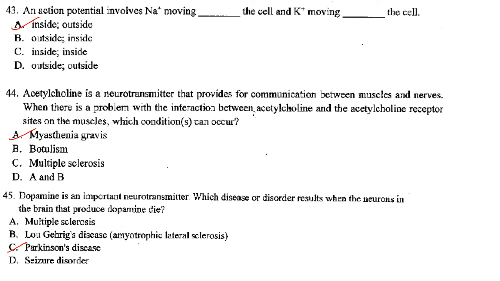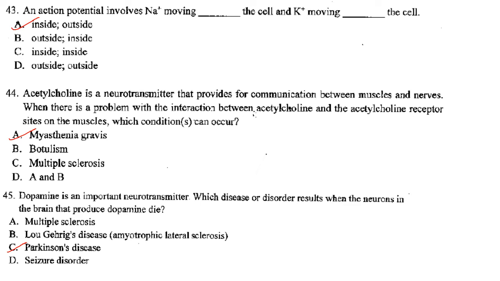Then next one. Acetylcholine is a neurotransmitter that provides for communication between muscles and nerves. When there is a problem with the interaction between acetylcholine and acetylcholine receptor sites on the muscles, which condition can occur? So it is myasthenia gravis that will occur, and it is an autoimmune disease of the neuromuscular junction which results from antibodies that block or destroy acetylcholine receptors at the junction between nerve and the muscle. So answer is option A.